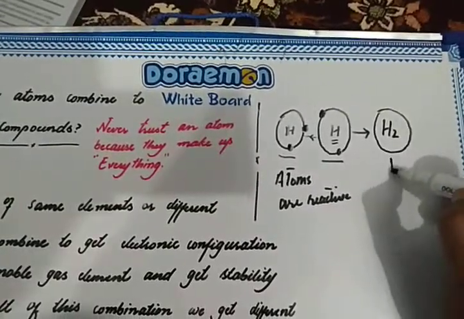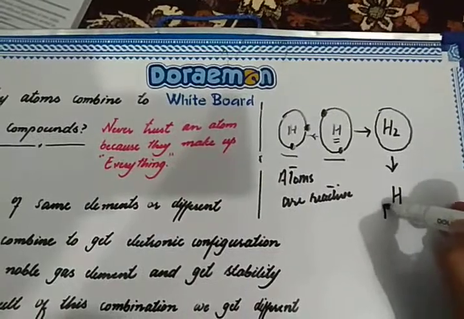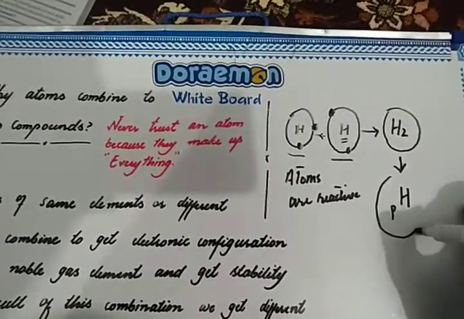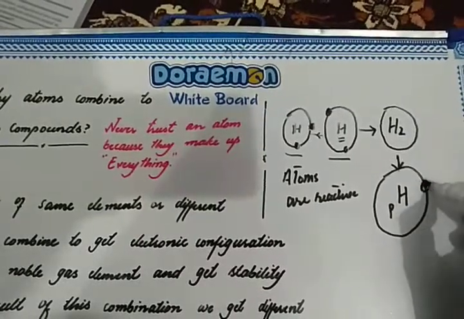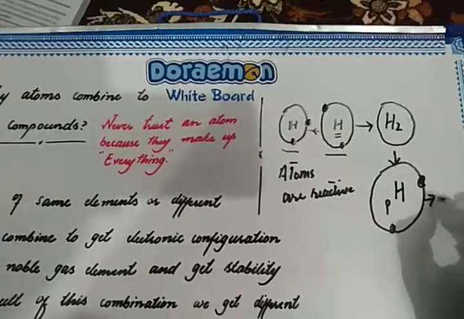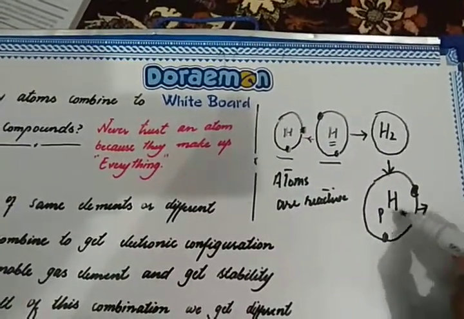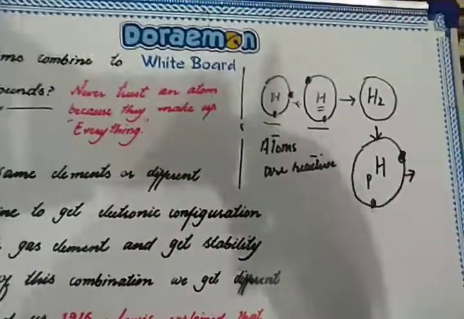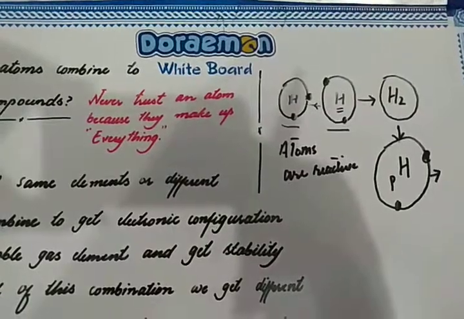It now has two protons and two electrons, and it is due to these two electrons that this is now called a molecule, and it is the most stable form of hydrogen that we find in our environment.